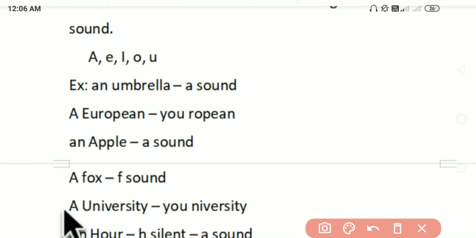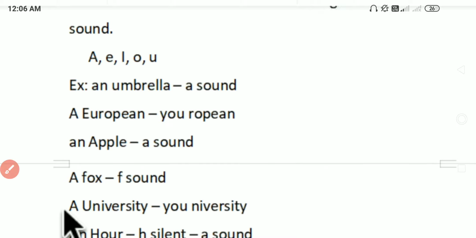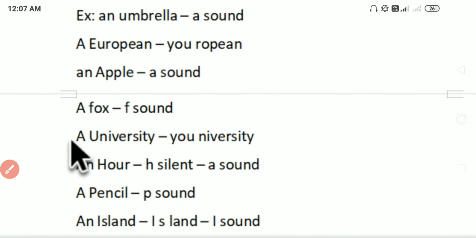So after that, apple. Apple is starting with a vowel sound, so that's why we have to use an. If it is starting with a or if it is starting with u, then insert an. Okay, so this is the rule, guys. And here you can see fox, f sound, so that's why we have to use a fox.